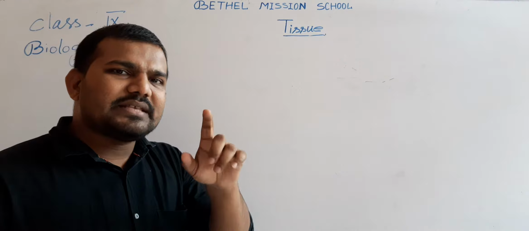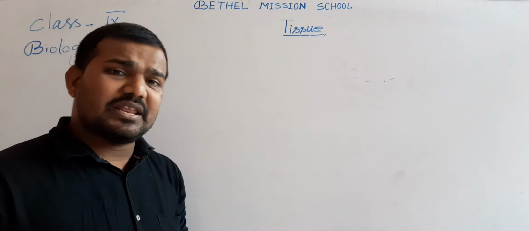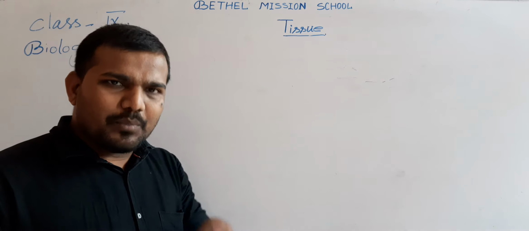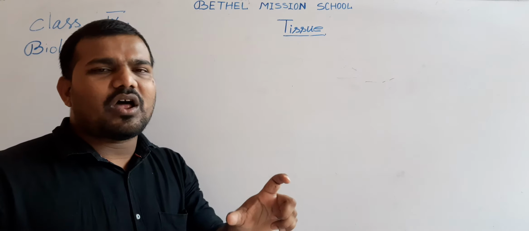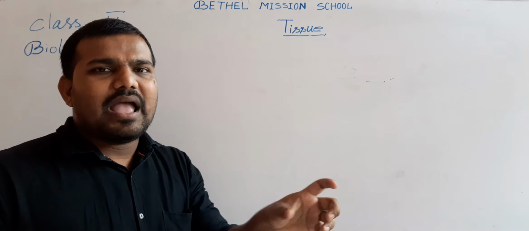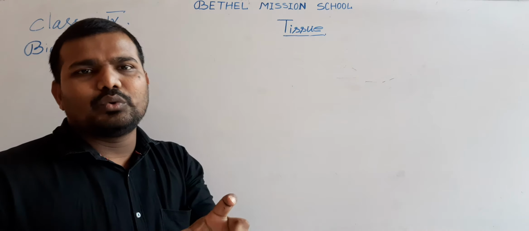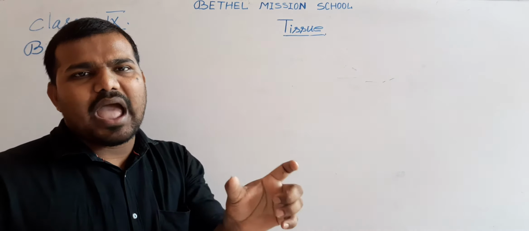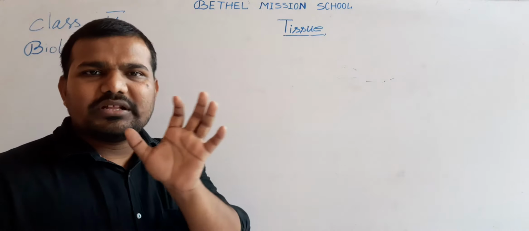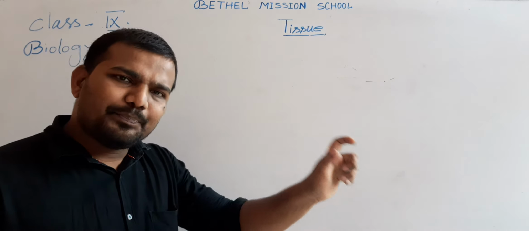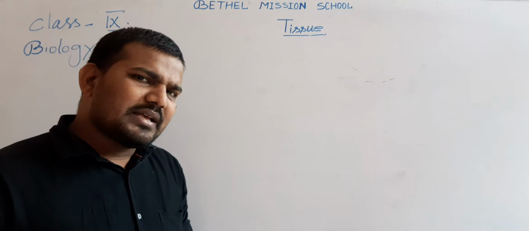Each and every cell is able to perform all necessary functions. Suppose a unicellular organism like amoeba contains a single cell. If we want to know the function of the amoeba, then we will discuss the function of the amoeba's cell.